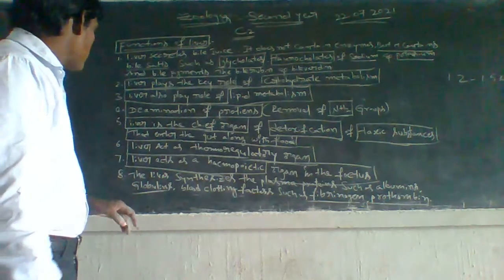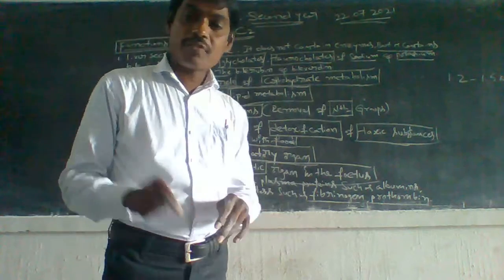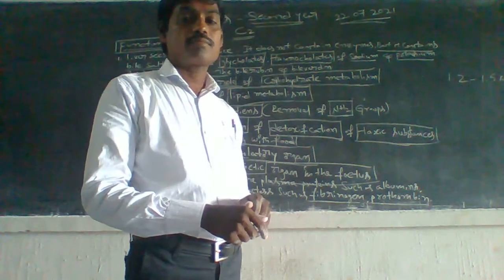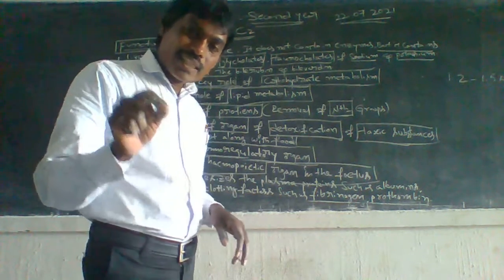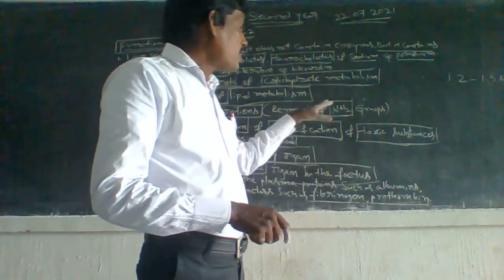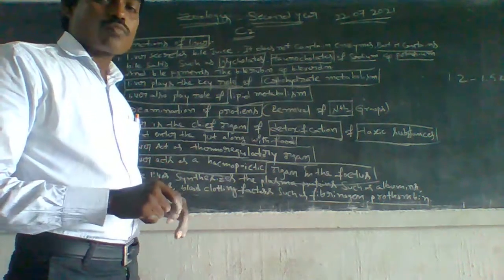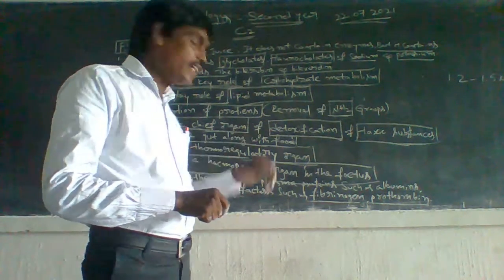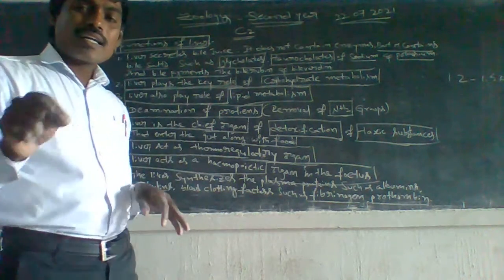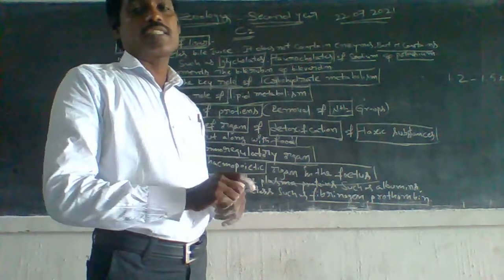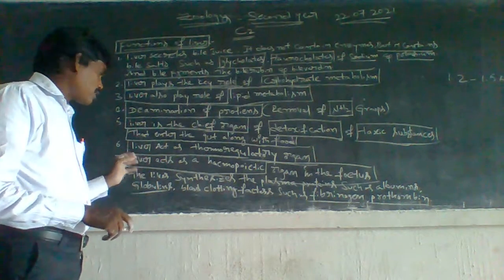Next, fifth one. The liver is the chief organ of detoxification of toxic substances that enter the gut along with food materials. This is the fifth one.